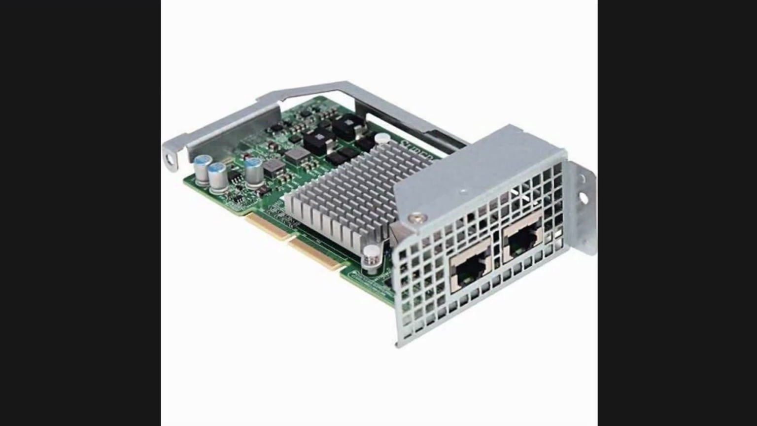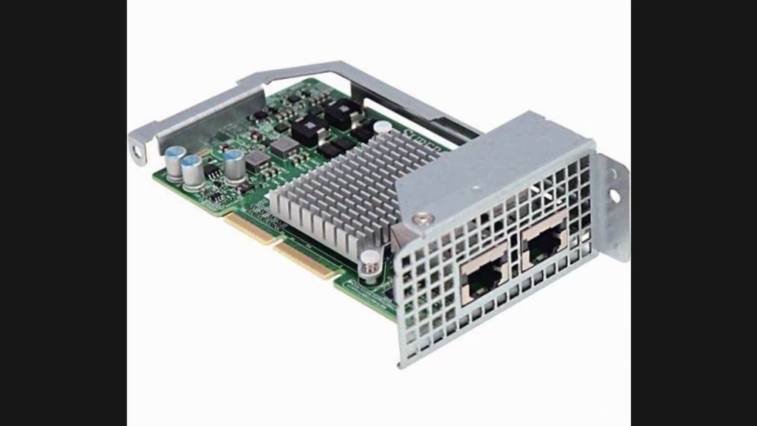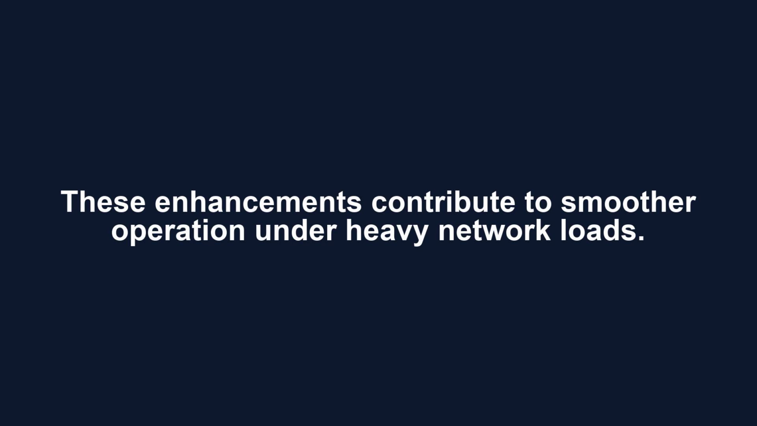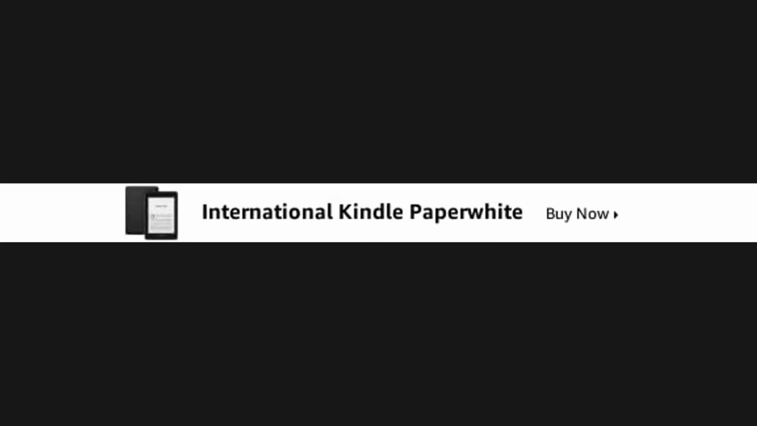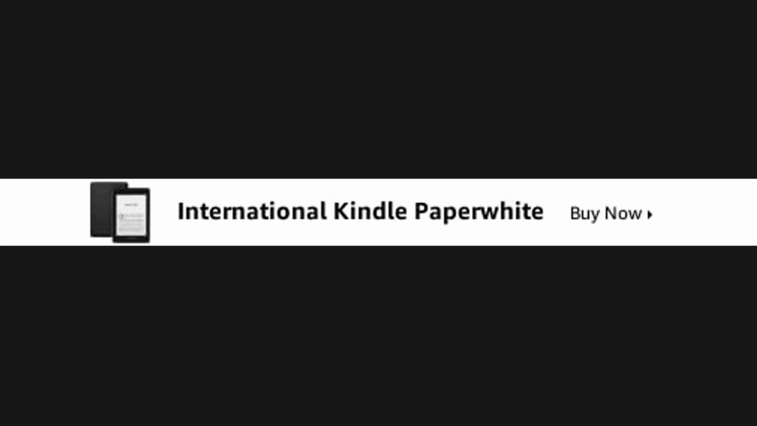The adapter supports advanced networking technologies that help reduce CPU overhead and improve overall server performance. These enhancements contribute to smoother operation under heavy network loads. By offloading certain networking tasks from the processor, servers can allocate more resources to applications and workloads, increasing operational efficiency.